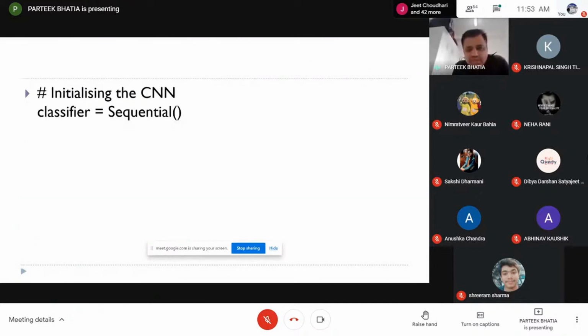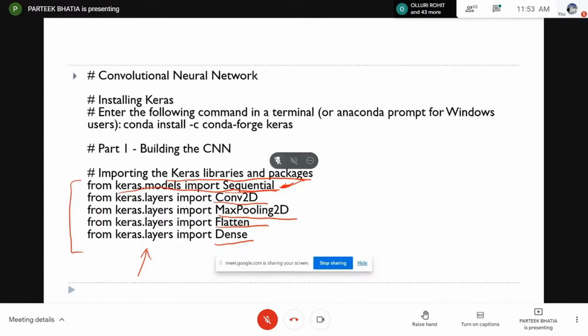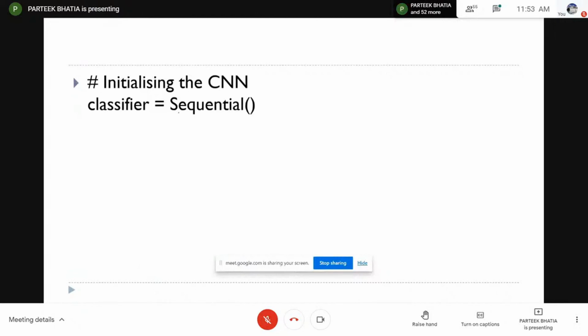So let's do that. First of all, you can see that I'm using the Sequential class from this library. This Sequential class is used to create the model, because here I am creating a sequential model. First will be the convolutional layer, then max pooling, then flattening, and then dense. This is a sequential process. So in order to build layer by layer, I have to use this Sequential class. For this class, I am creating an object called classifier. So here we are initializing the Sequential class and creating an object for the process called classifier.